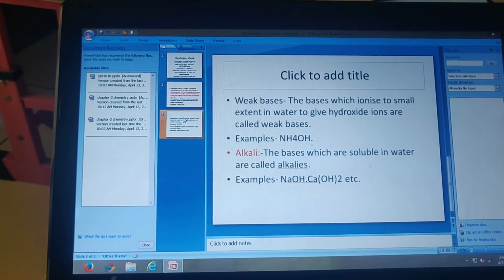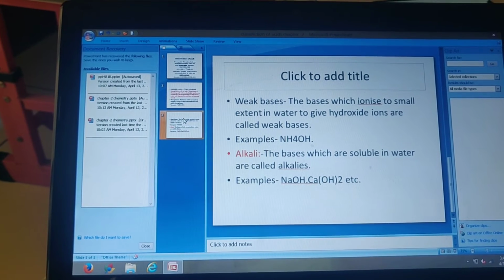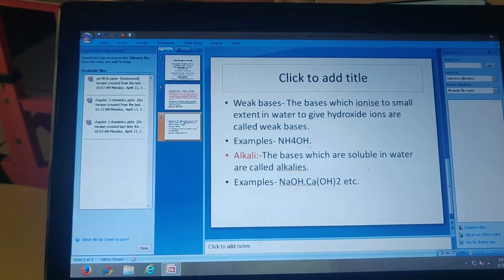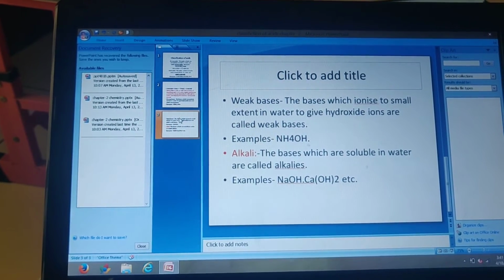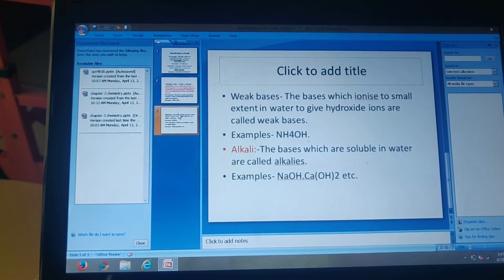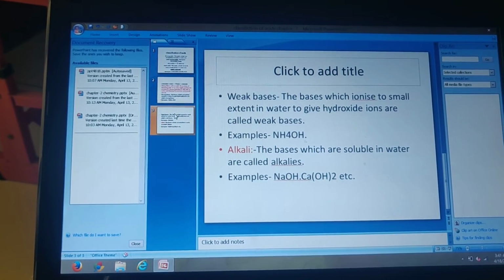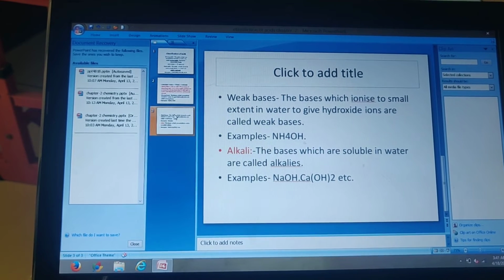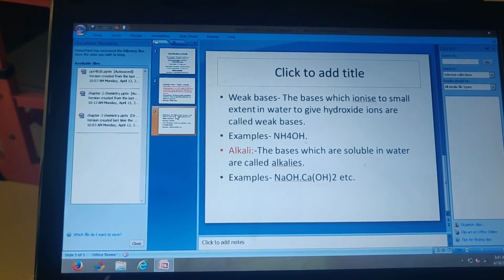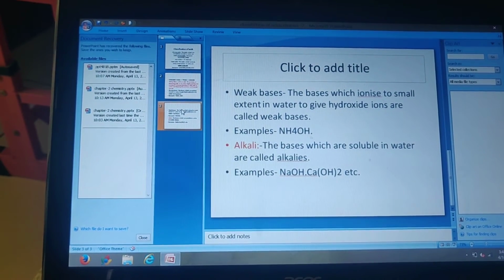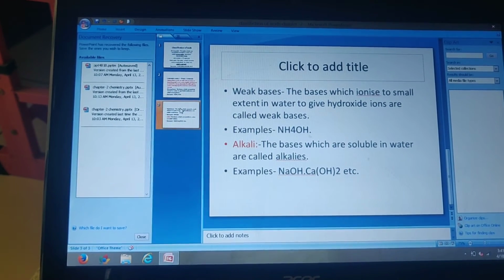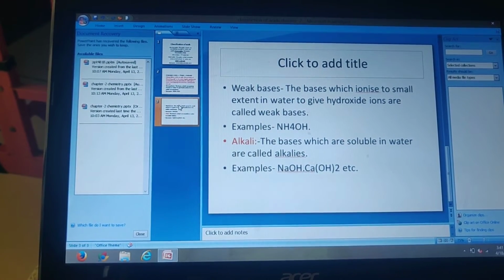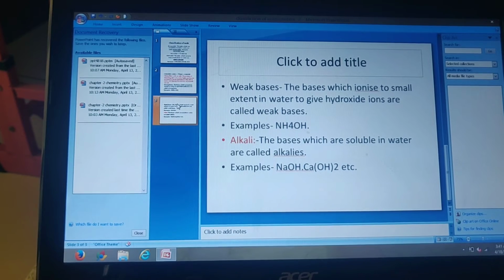Milk of magnesia, which we use as an antacid. That is also alkali in nature. So all these bases are soluble in water and are known as alkaline in nature.